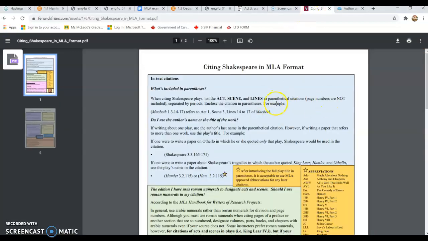So I will include all of these resources in an email to you so that you can go through them, or I may just post it in the news feed so that you have all the resources that you need right there. So here we have, if we are to write a paper about a tragedy, then we're going to use specifically the name of the play, act, scene, line.